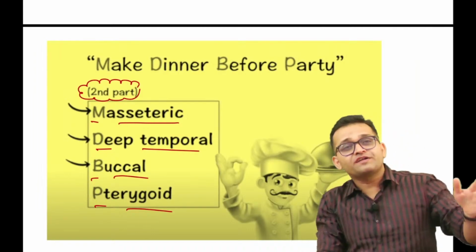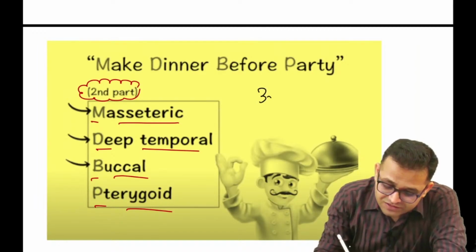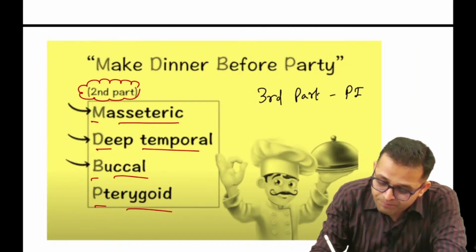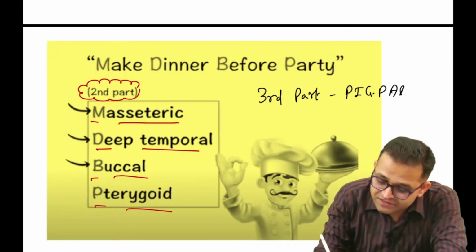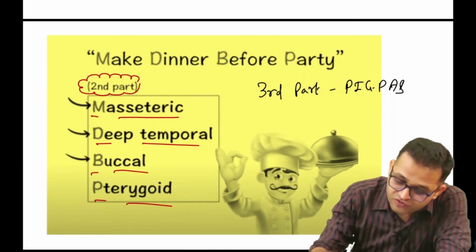Hope you all are understanding. And what are the branches from the third part? We all know, sir, the third part is our pig pass. For the students from English medium, we are creating the mnemonic.